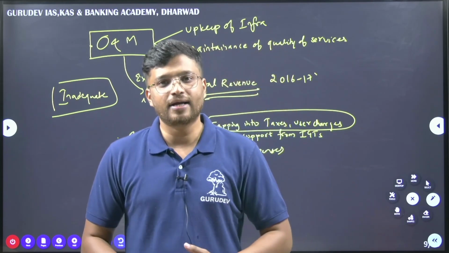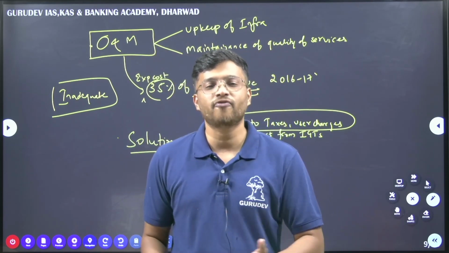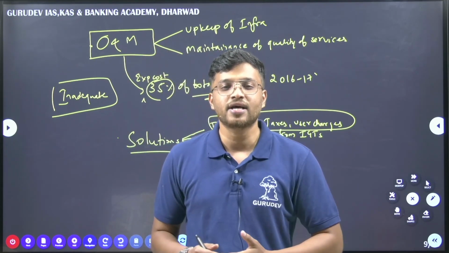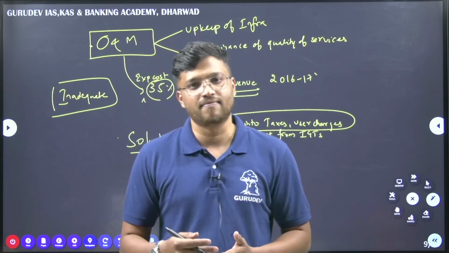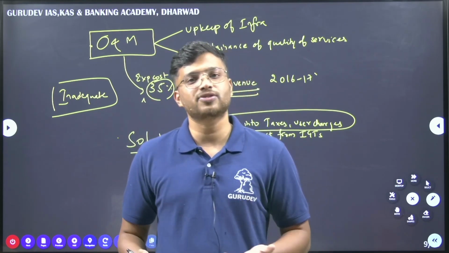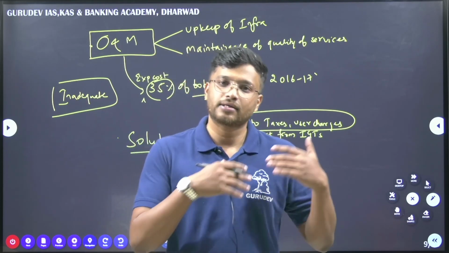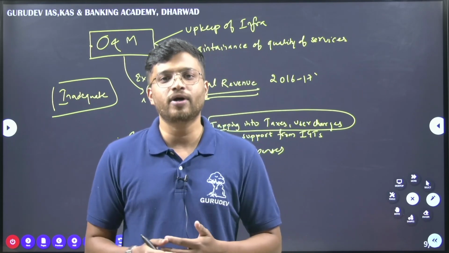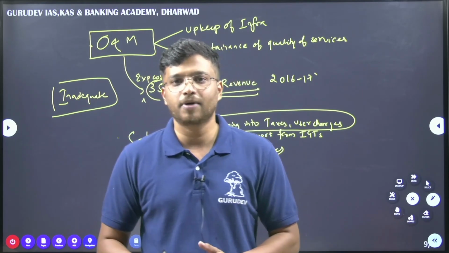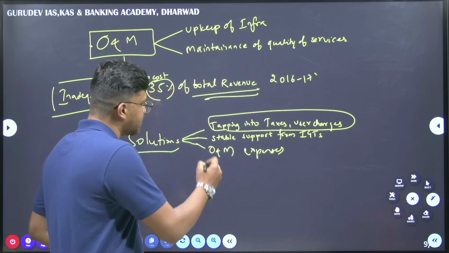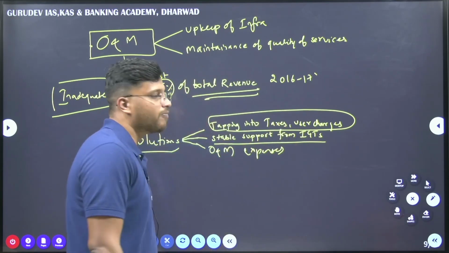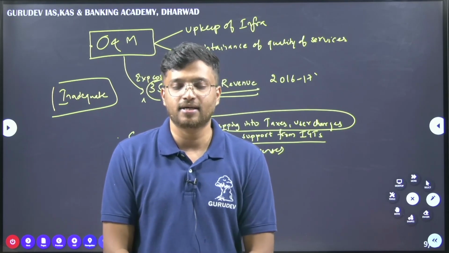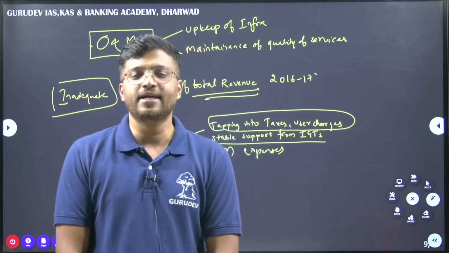When you look at it historically, the urban local bodies are not given more powers, financial powers. Decentralization is not completely done yet because some of the state governments are very apprehensive of giving more powers to these urban local bodies. So the states have to be more active and think way forward to give more financial powers to these urban local bodies. Secondly, it says there should be stable support from IGTs. We have seen how much these class 1B and class 1C cities depend on these intergovernmental transfers.